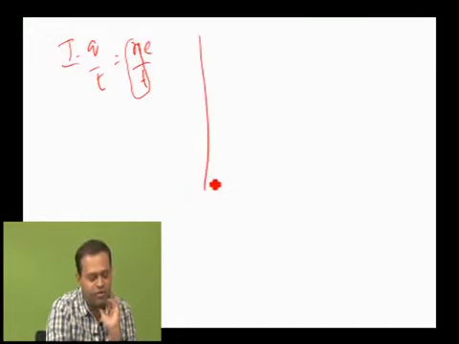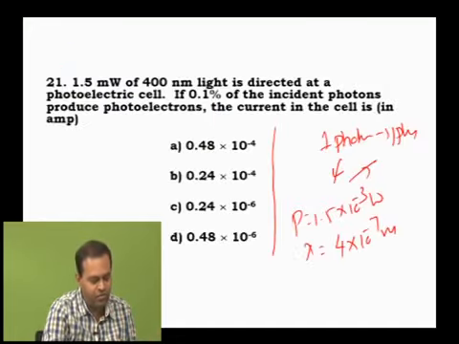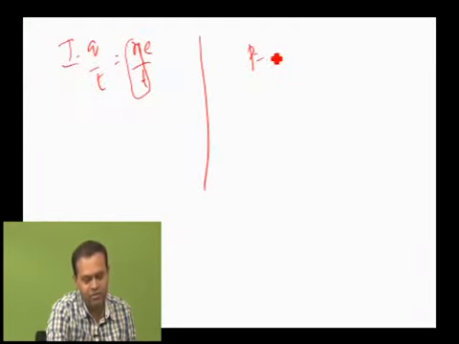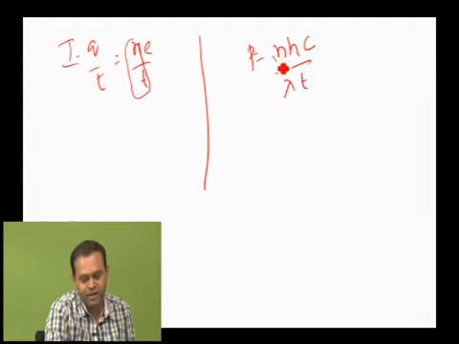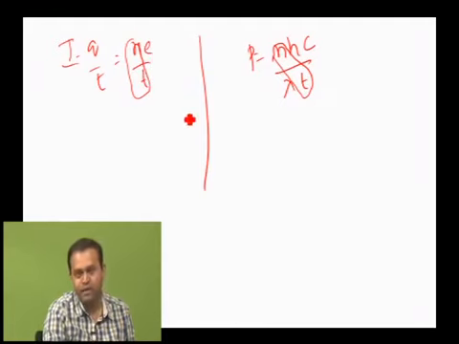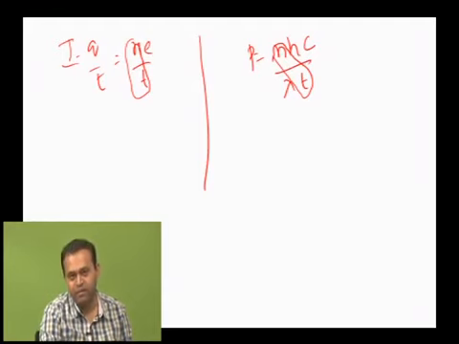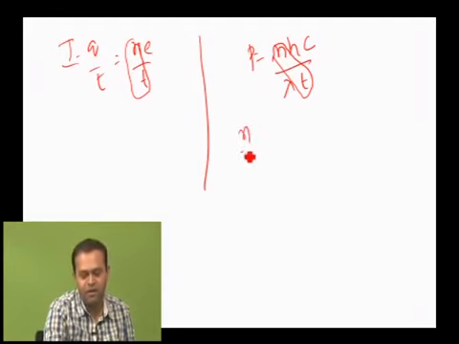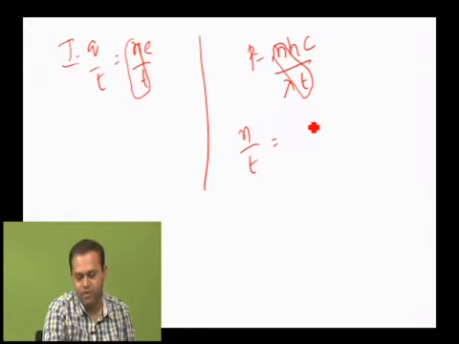Correct? I will take another formula. The data they have given is in power, which we have already discussed. Power is equal to N into h into c by lambda into t. Here N by t represents the number of photons incident on the surface. Here N by t is the number of electrons emitted. I told you one photon can emit one photoelectron, which means N photons can emit N photoelectrons. Right? Let's calculate N by t. N by t is equal to, cross multiplying, P into lambda by h into c.